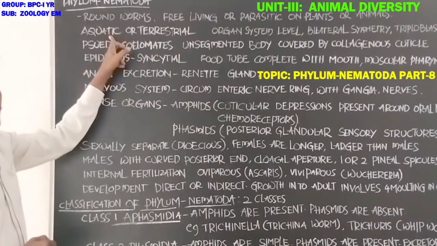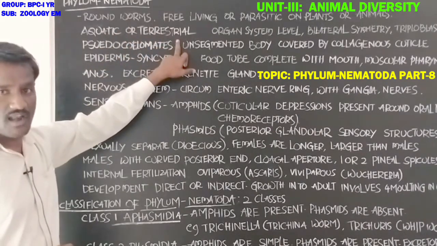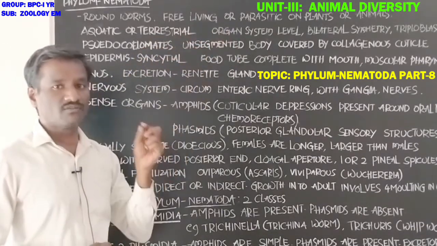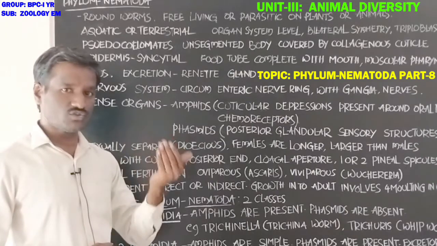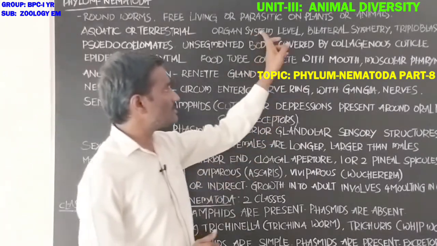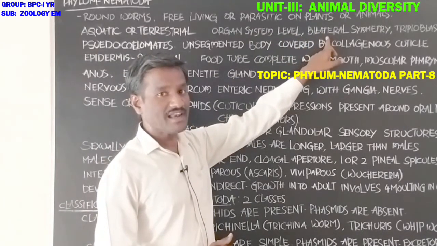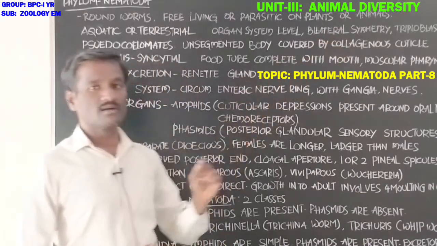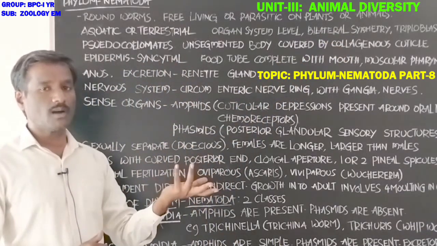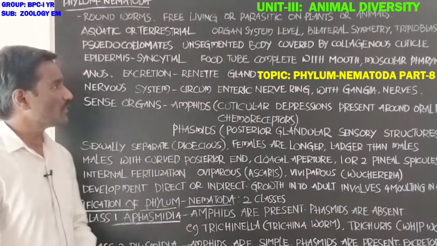Next, these are aquatic animals living in water, or terrestrial, living on land. They show organ system level of organization: cells, tissues, and organ systems are present. These animals show bilateral symmetry and are triploblastic, the entire body being formed by three layers: ectoderm, mesoderm, and endoderm.